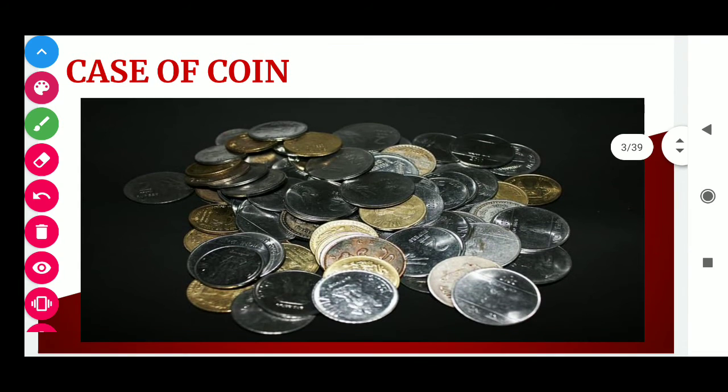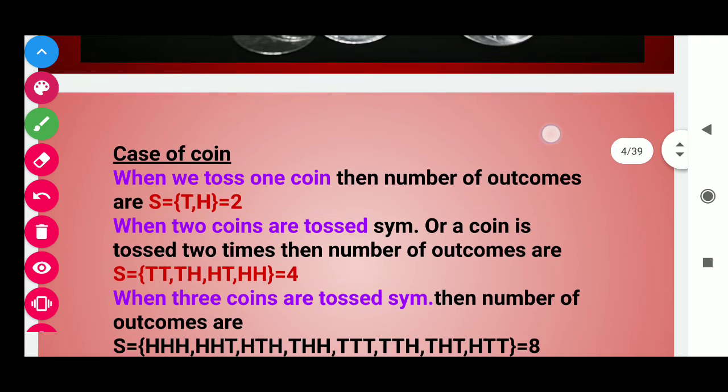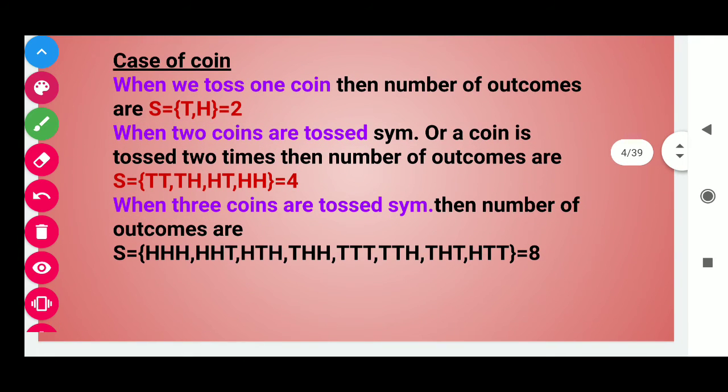So students, let's start with the case of coin. First is the case of one coin. When we toss one coin, the number of outcomes is S equals tail, head. Tail and head are a total of 2 outcomes, so we get 2 elements in the sample space.